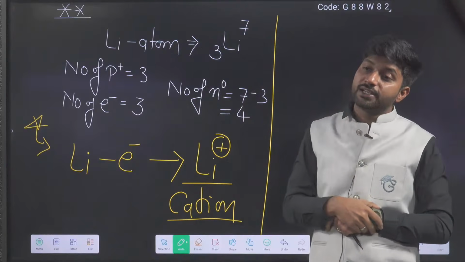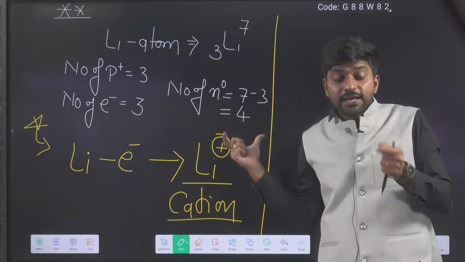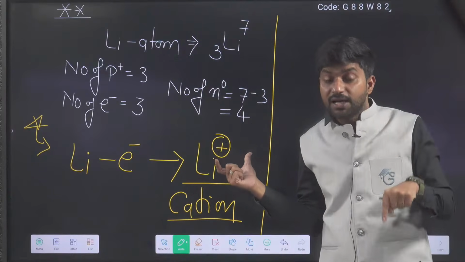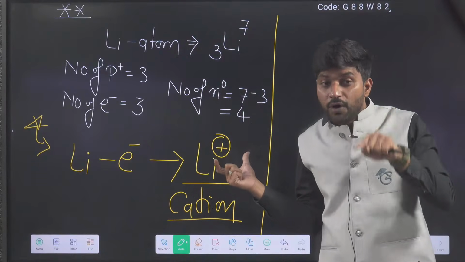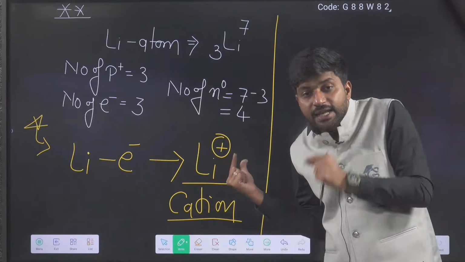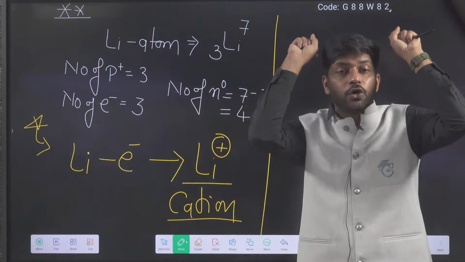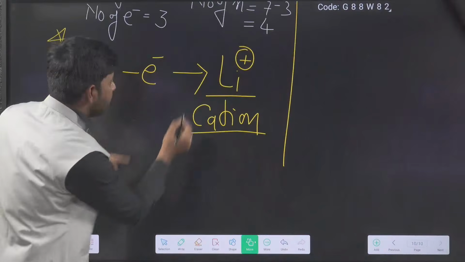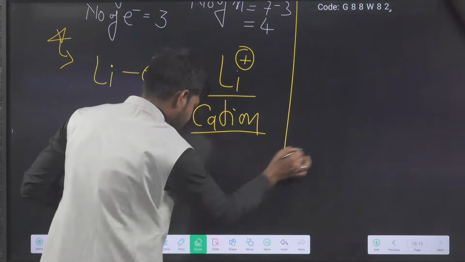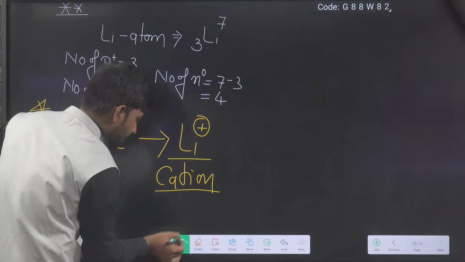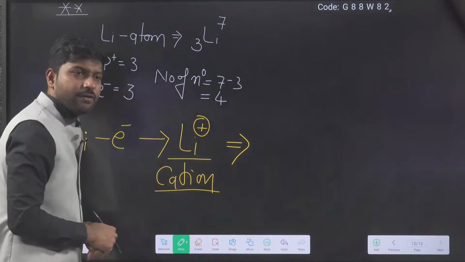Third statement, very interesting: lithium plus has one proton more than its electron. It is also true. Because right now, what is the situation of Li plus? Observe.